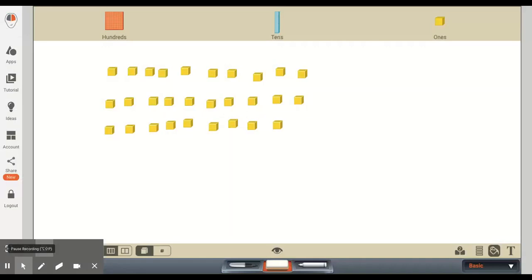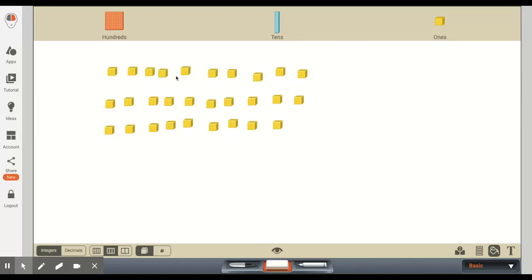So for the part of the standard that the student needs to represent a number of objects with the written number, it could look something like this, where a student is actually looking at the real objects like blocks, or could be just on a piece of paper. So then the student would need to first figure out, okay, how many are there before they're actually going to write something down.